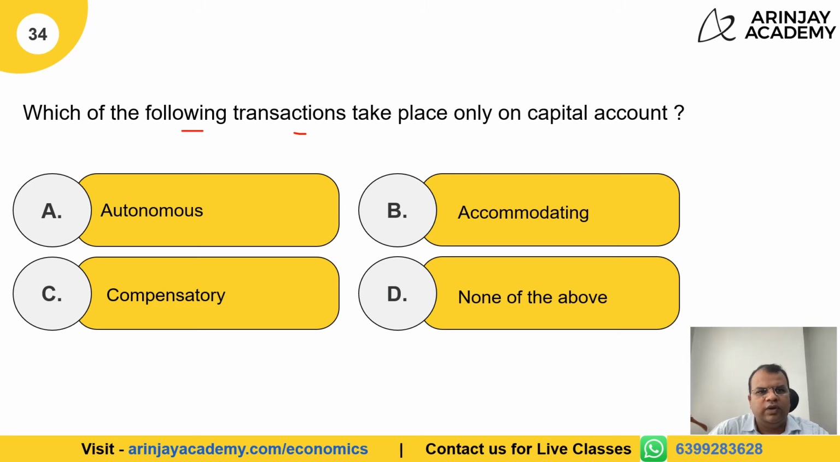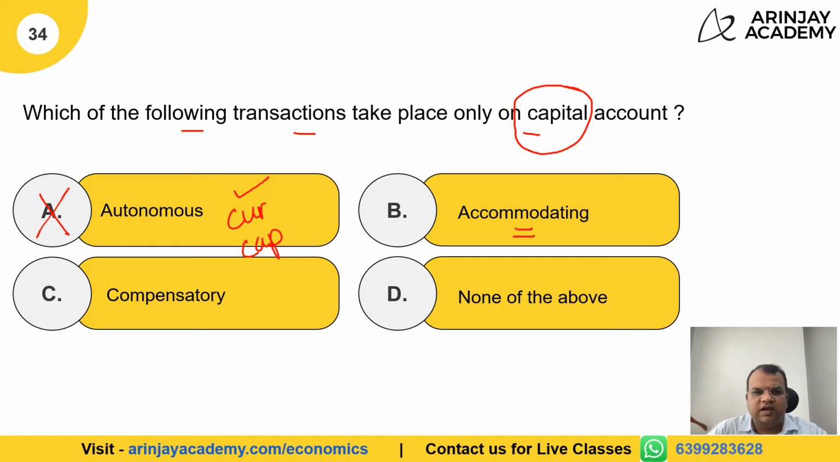Which of the following transactions take place only on capital account? Now, in the previous question, I told you that autonomous transaction can be both on current account as well as capital account. So A cannot be the right answer. The right answer actually is B, accommodating transactions.